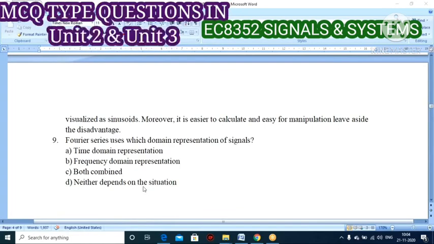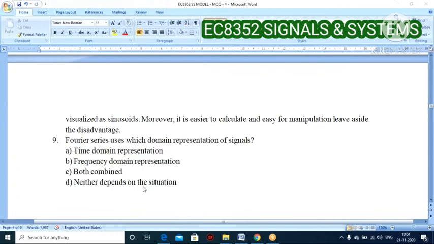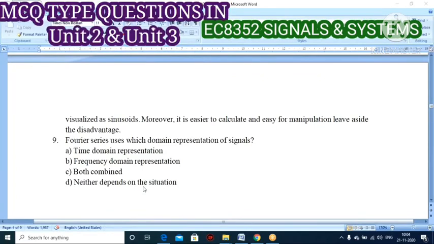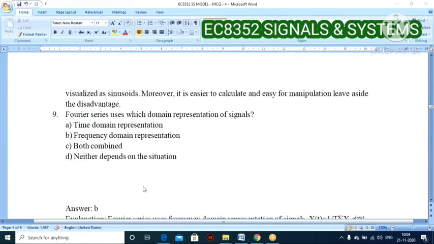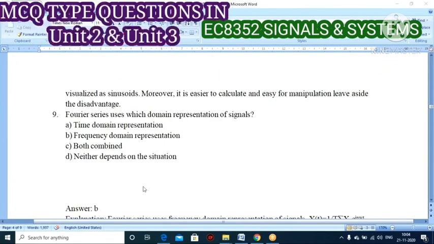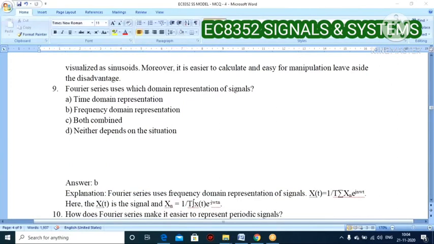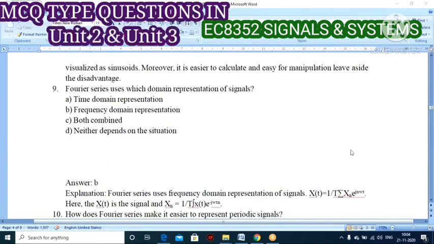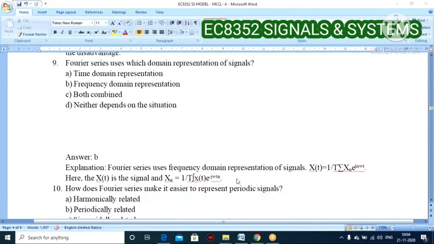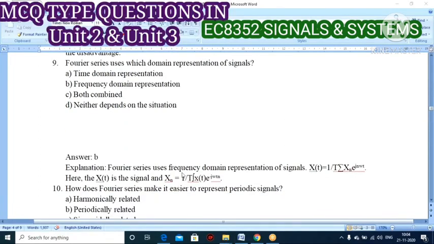Option B, sir, frequency. Let us check the answer. Option B, very good. Frequency domain representation. Who said this answer? Chandika, sir. Very good, Chandika. Fourier series uses frequency domain representation of a signal.